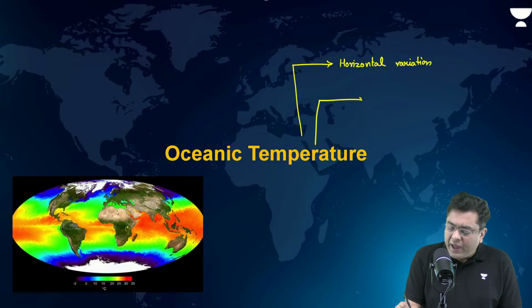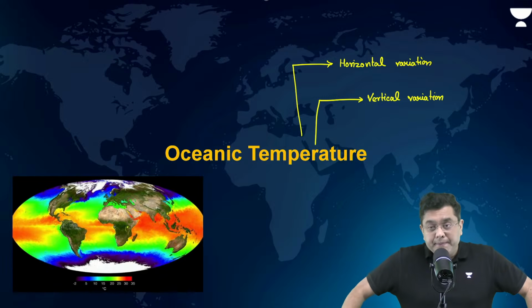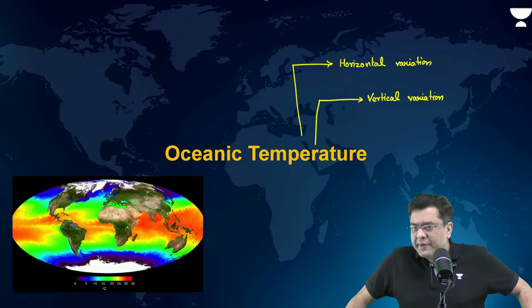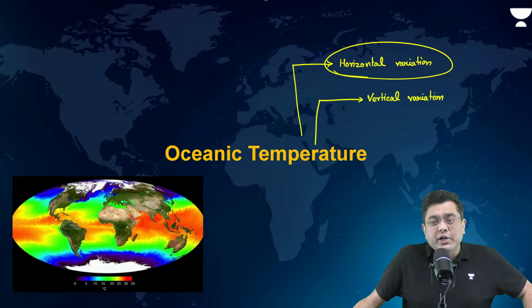And then you also have the vertical variation: as you move into the ocean depth, how does the temperature vary? So this is how you classify ocean temperature. First, we will look at horizontal variation and the factors influencing it.